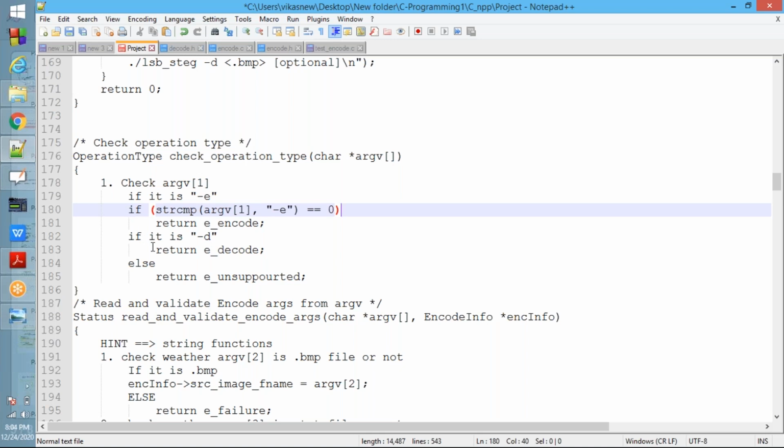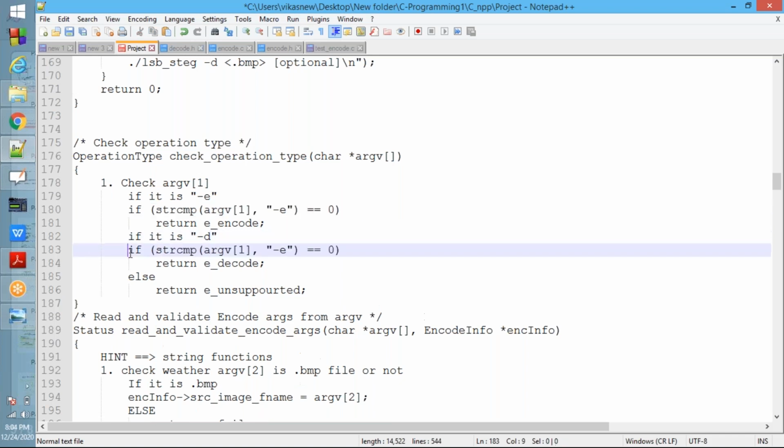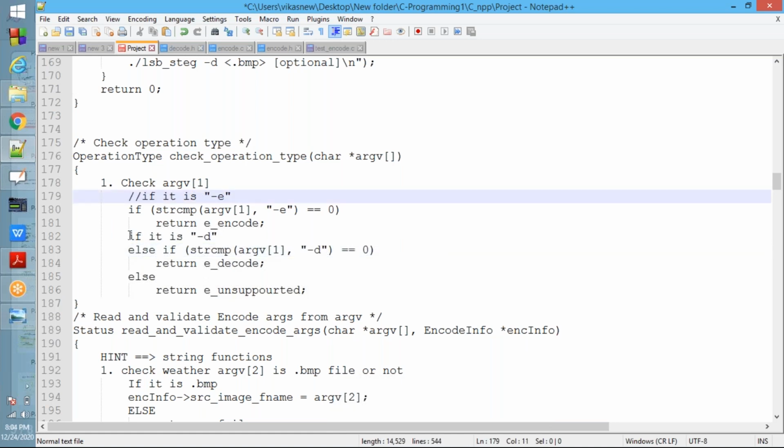Same thing for the second one: copy, paste. Else if it is minus d, return e decode, else return e unsupported.